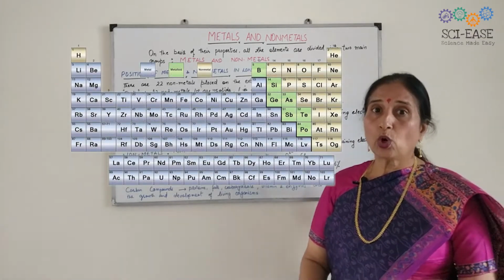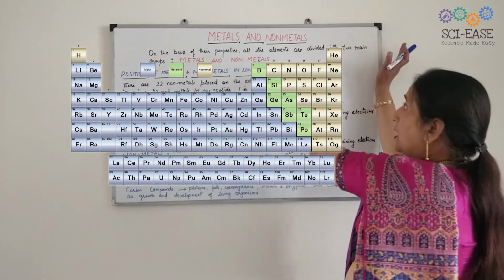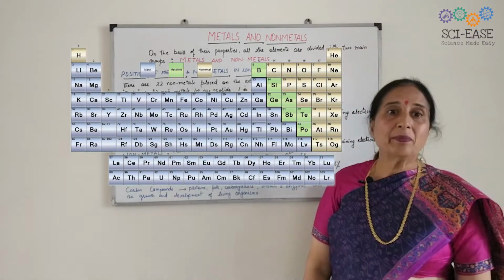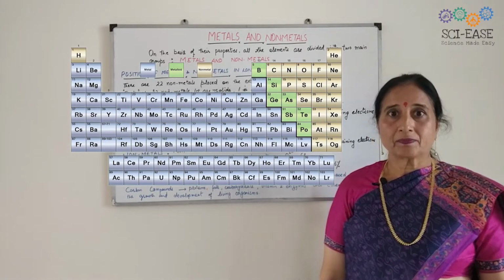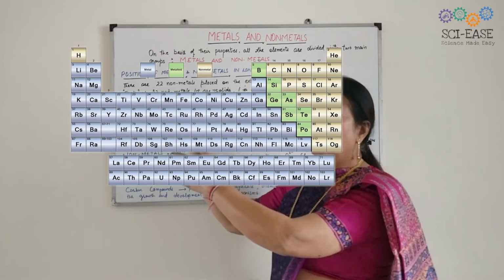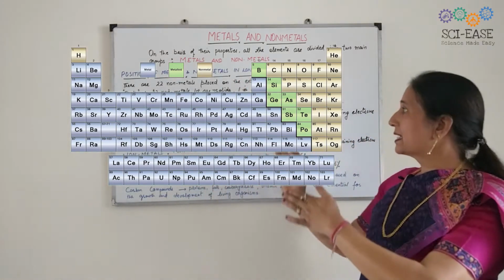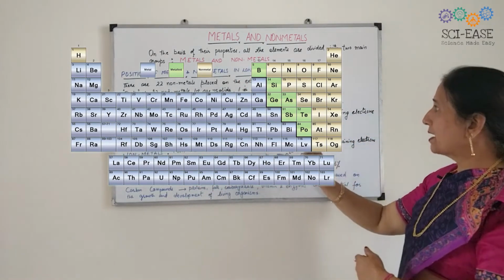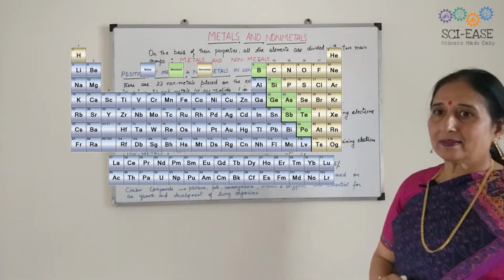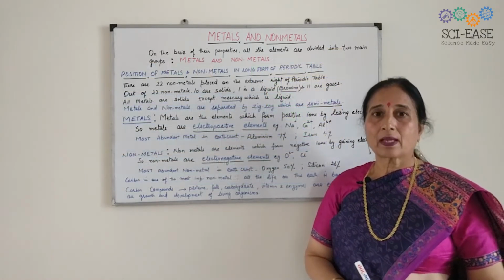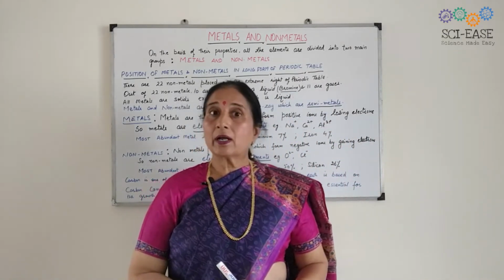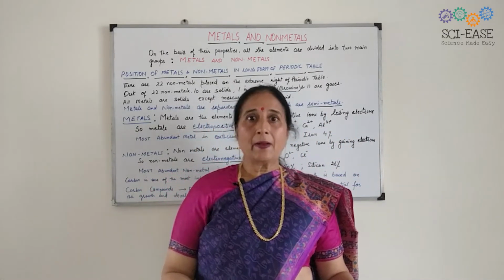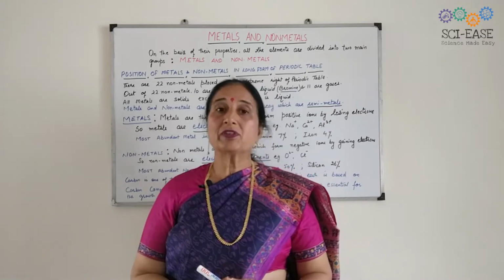These 22 non-metals are on the extreme right of the periodic table. They are separated from the metals by a zigzag line of semi-metals. The metals are all solids except mercury, which is a liquid.